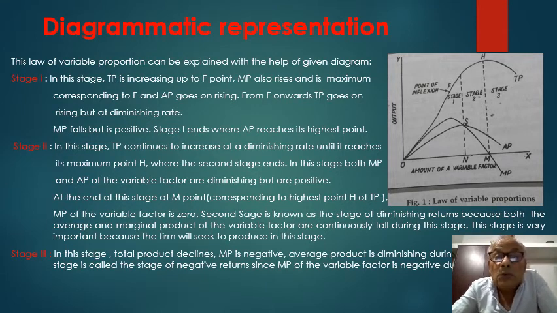MP also rises and is maximum corresponding to F point. MP means marginal product rises and is maximum corresponding to F point, and average product goes on rising from F onwards. Total product goes on rising but at diminishing rate.